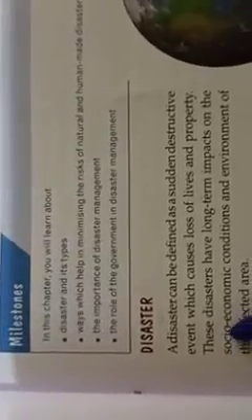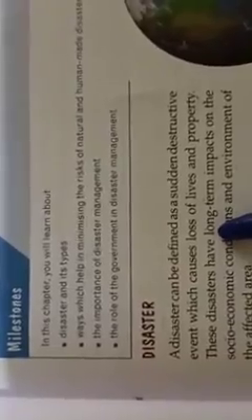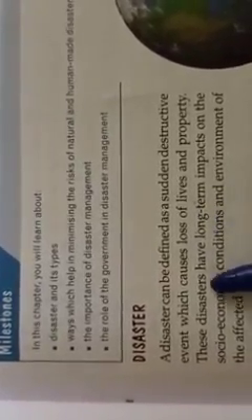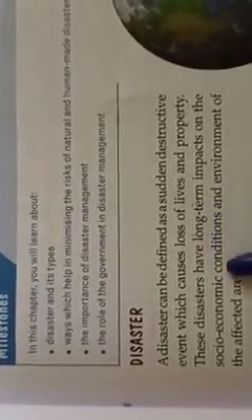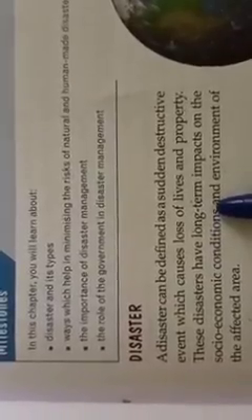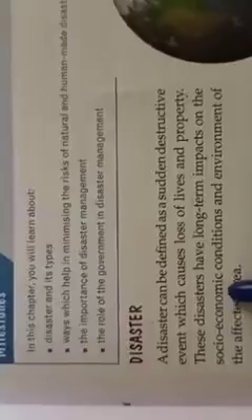So when a disaster comes, its impact, its effect upon the socio-economic condition lasts for a very long period of time. So before we move further, let us discuss what the socio-economic condition is.